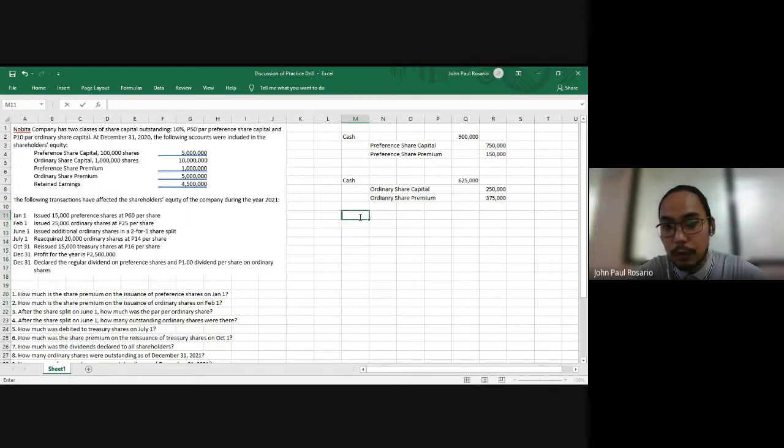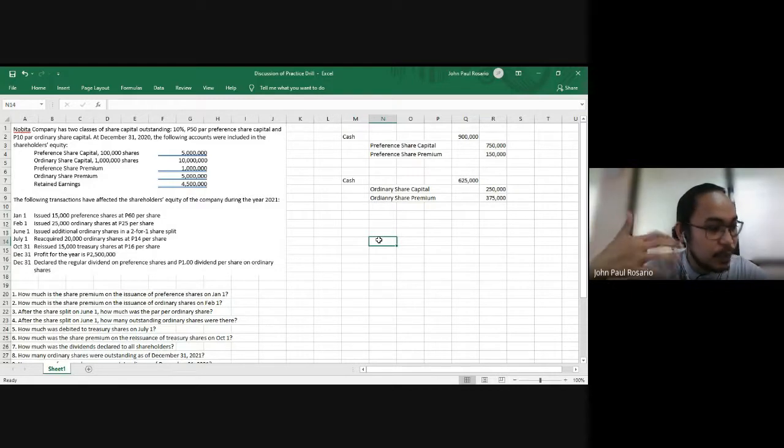Before we do our memorandum entry, we have to know first how many additional shares have been issued due to the share split. Now the share split is 2-for-1. This means that for every one share, the shareholder will receive two shares.